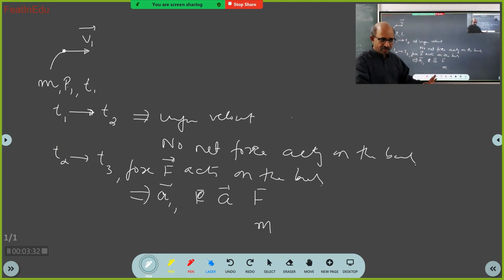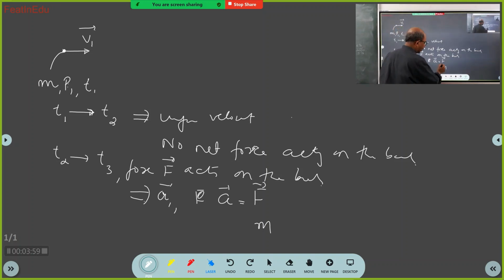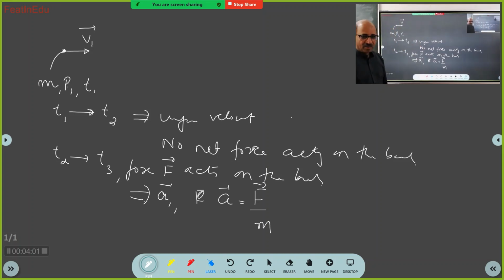There is force, there is a body, mass m, force F, and it is accelerated. So how are these three physical quantities related? What is the relation between a bar, F bar, and m? Newton's second law. So a bar is equal to what? If you apply so much force, how much acceleration will be produced? Yes. Force upon mass is acceleration. Did I not teach you 10 times? Then what is the problem?